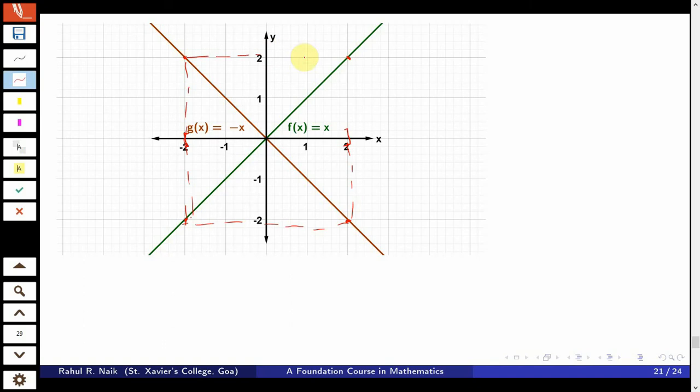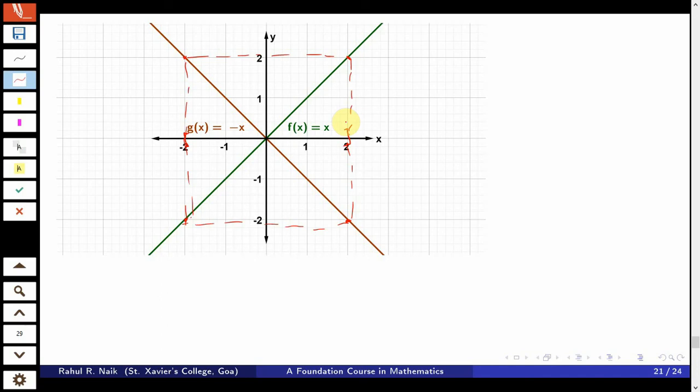Now we want to construct the maximum and the minimum of these two graphs. To construct the maximum, we need to observe these two graphs and split the x axis in such a way that in one area one graph is maximum and the other is minimum.